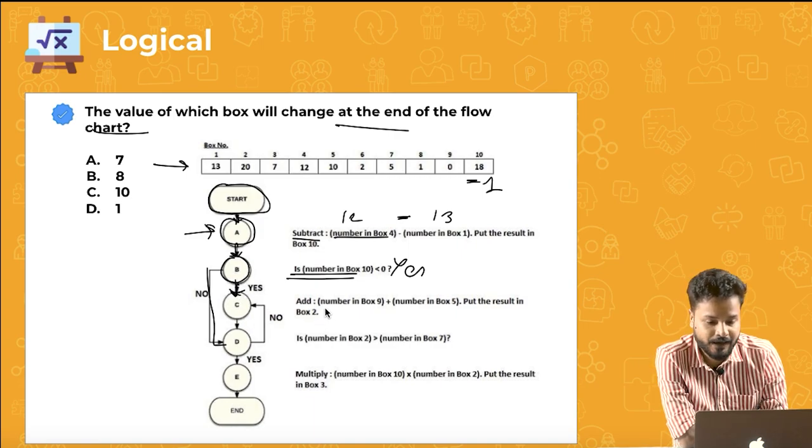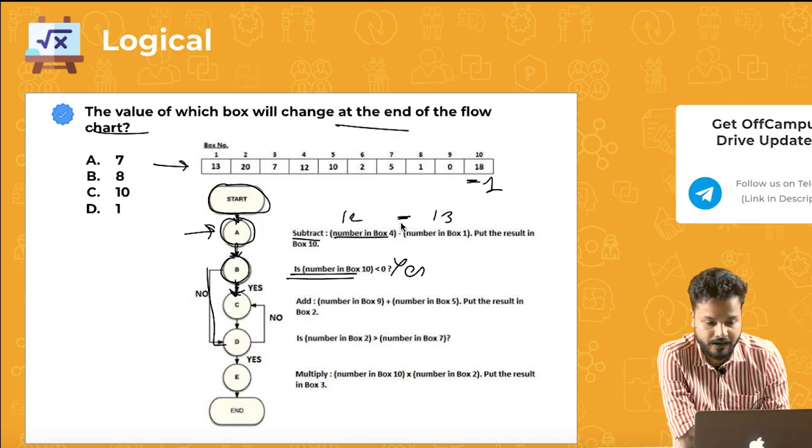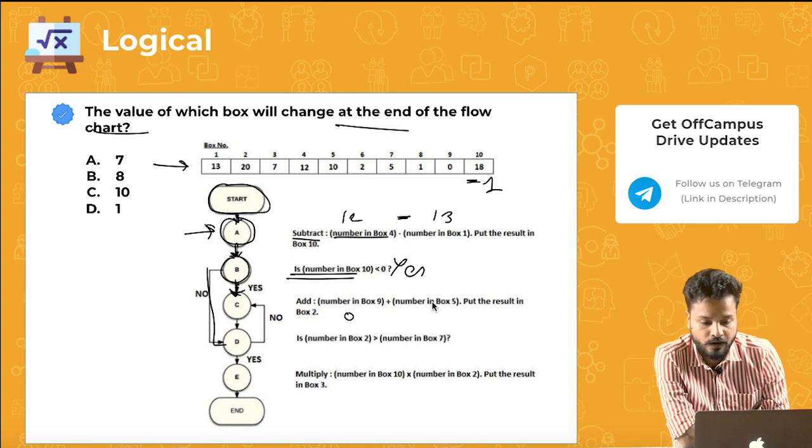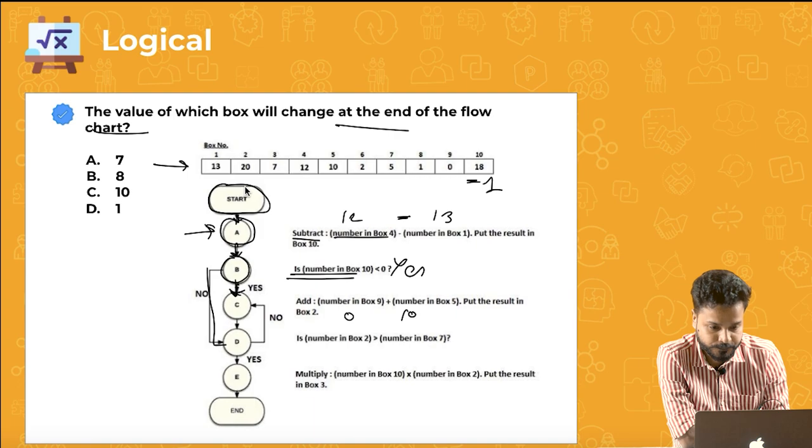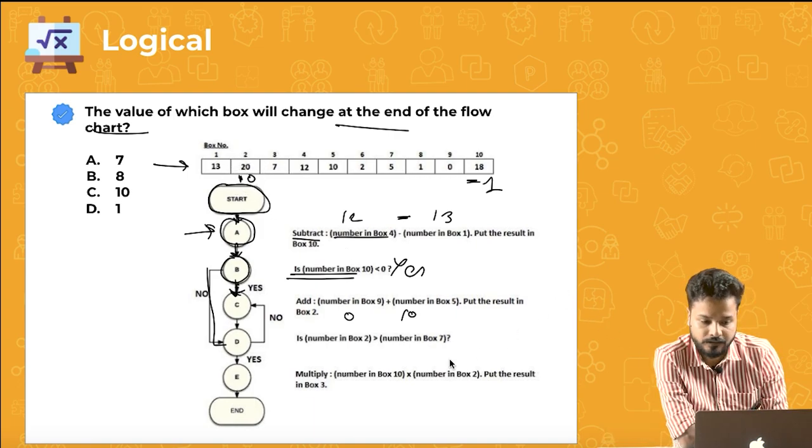In C, what is happening? Add number in box 9, that is 0, with number in box 5, that is 10. Put the result in box 2. So box 2, the new value will become 10.